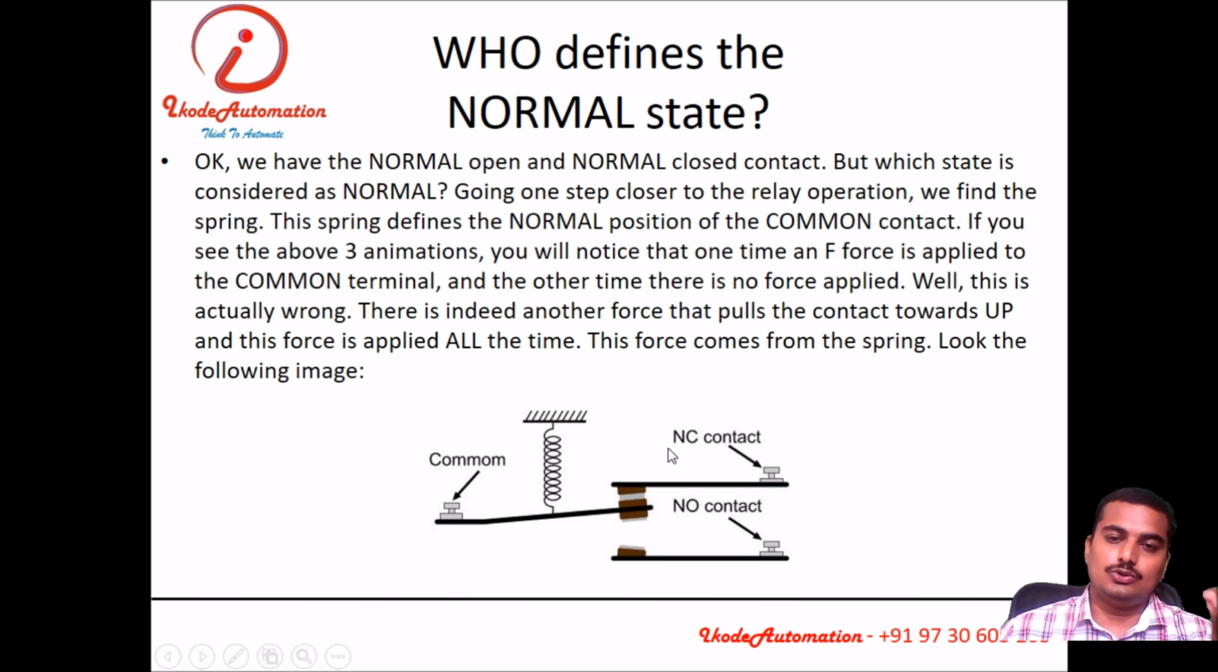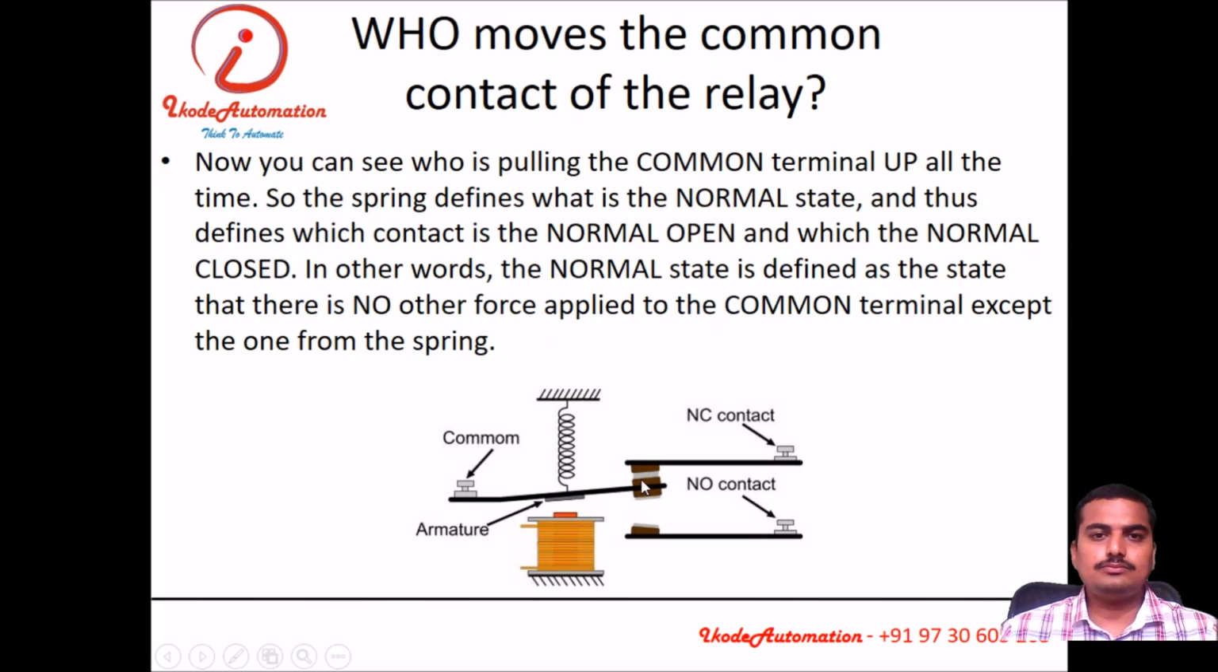NC never becomes NO and NO never becomes NC. At normal condition, those contacts that are closed by spring force are known as NC, and those contacts that are open by spring force are known as NO. Who moves the common contact of a relay? The coil will move the common contact of a relay.